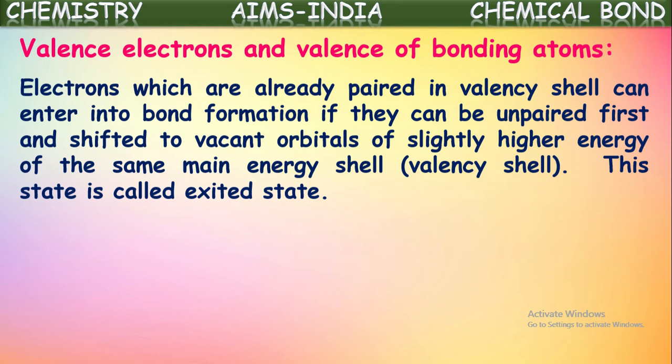So certain atoms, before bond formation, come into the excited state. Excited state means electrons present in the normal condition jump to higher orbitals in the same energy level, become single electrons, and then participate in the bond formation.